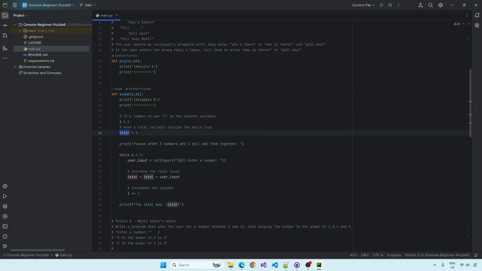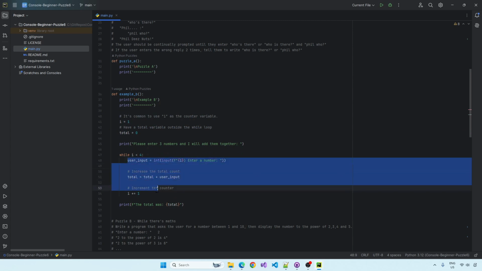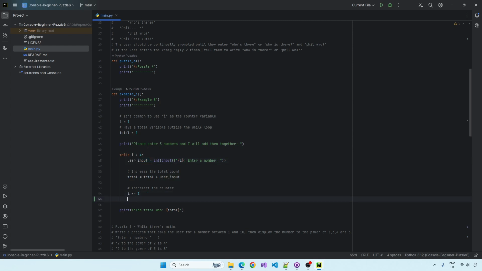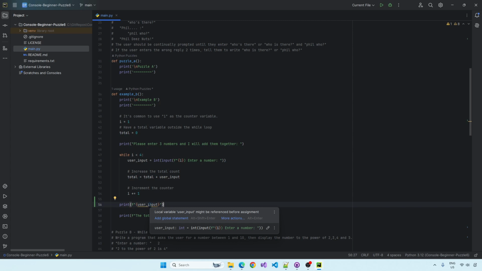We can also have another variable as total. Now we want to have both of these outside of the while loop because of scoping. So any variable created within here can only be accessed within the while loop. So user input, we won't be able to access user input outside the while loop. If I type it in, we're going to get an error if I highlight it.